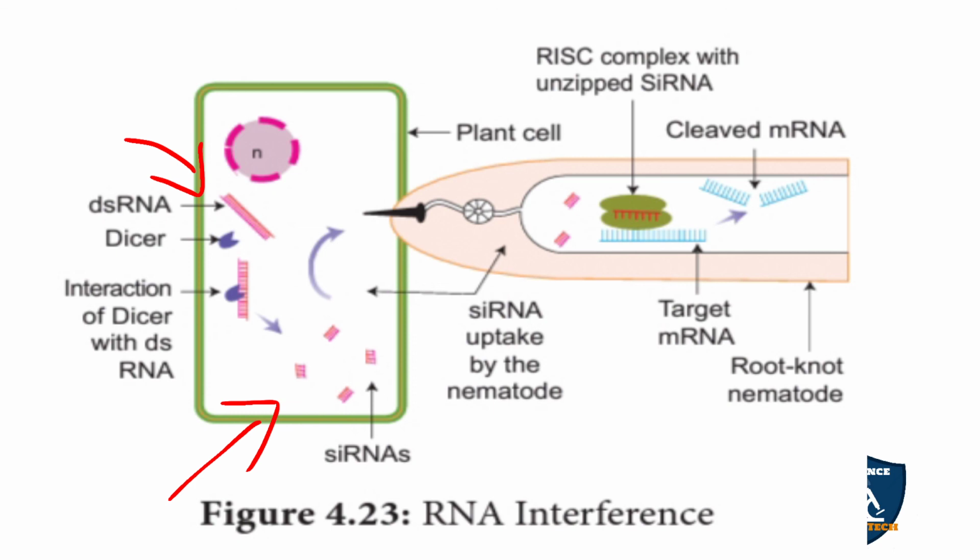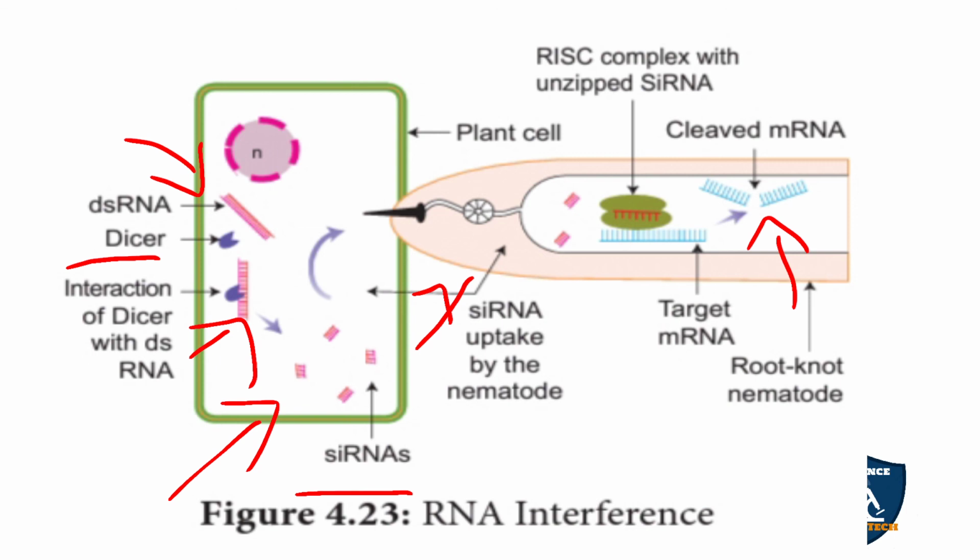The Dicer interacts with the double-stranded RNA, and siRNAs are formed. This siRNA was introduced into the cell where we are targeting the mRNA.